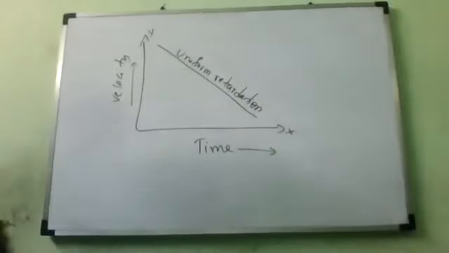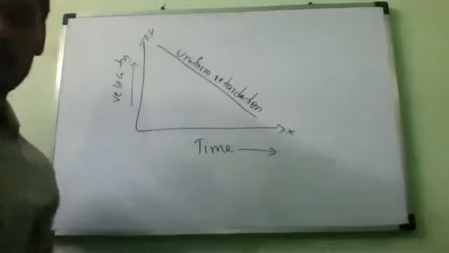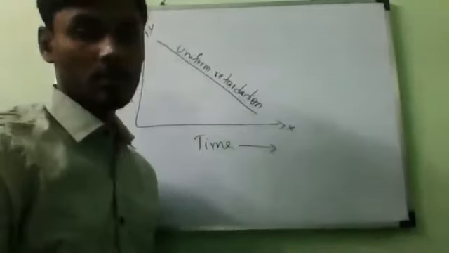This is uniform retardation. You understand or not?